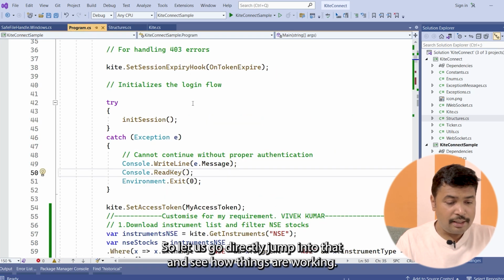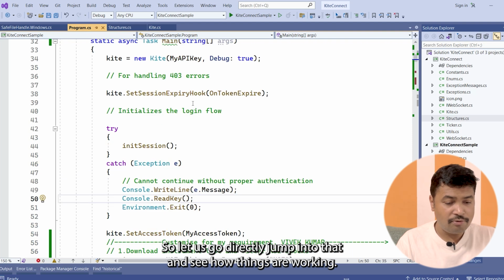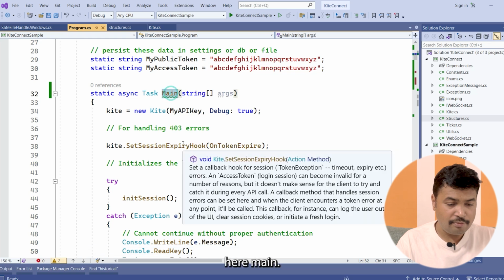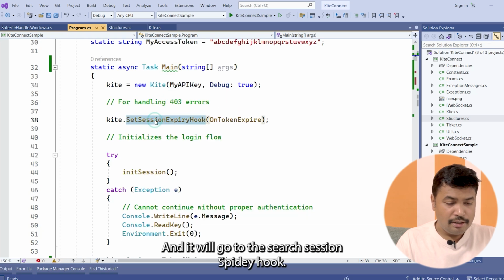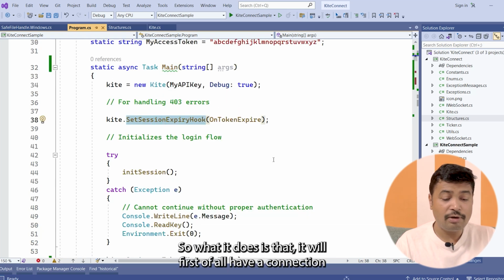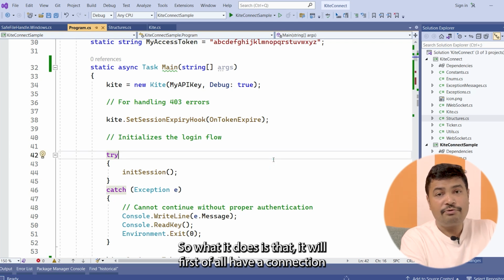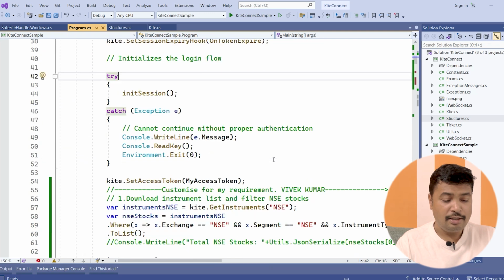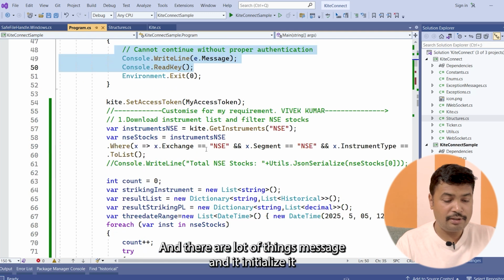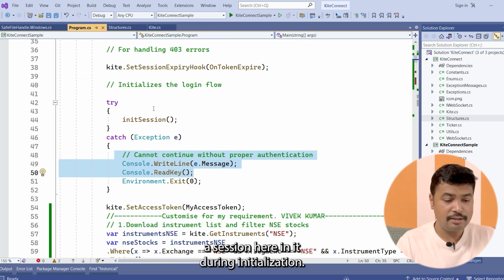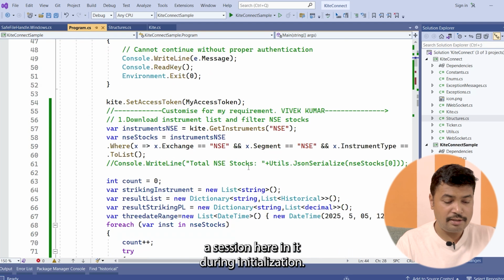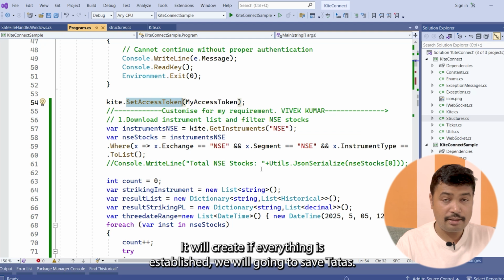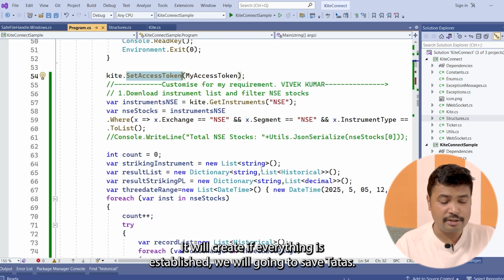So let's directly jump in and see how things are working. It's starting from main, and it will go to the set session expiry hook. What it does is first have a connection with the Zerodha API, and then maintain the session for it. It initializes the session and creates the access token, if everything is established. We're going to see how it works.